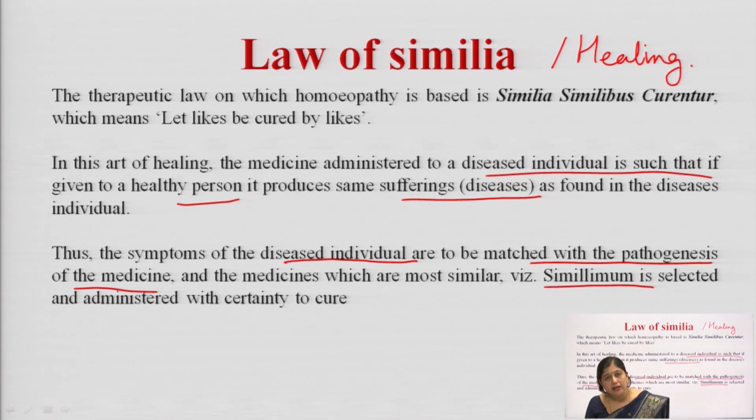So, they will certainly cure if we check that its pathogenesis says that this medicine leads to a particular problem, then that particular problem will be treated by this particular substance only. This is a concept which is completely different from Ayurveda or the allopathic system.